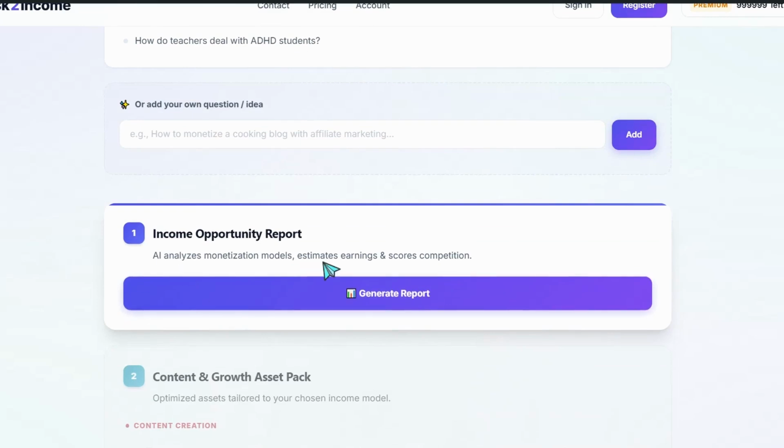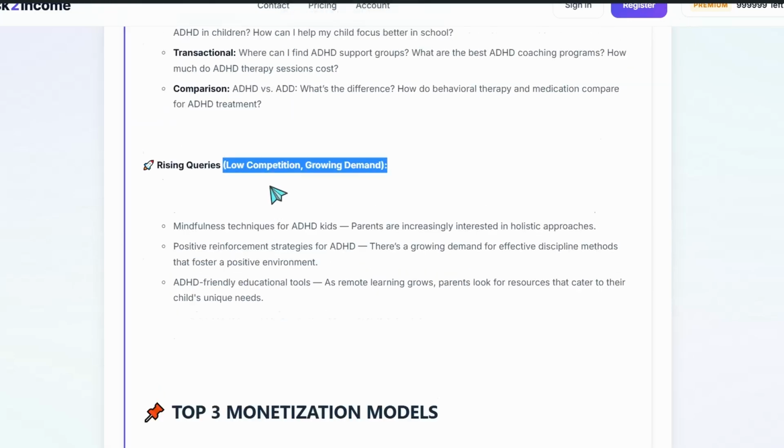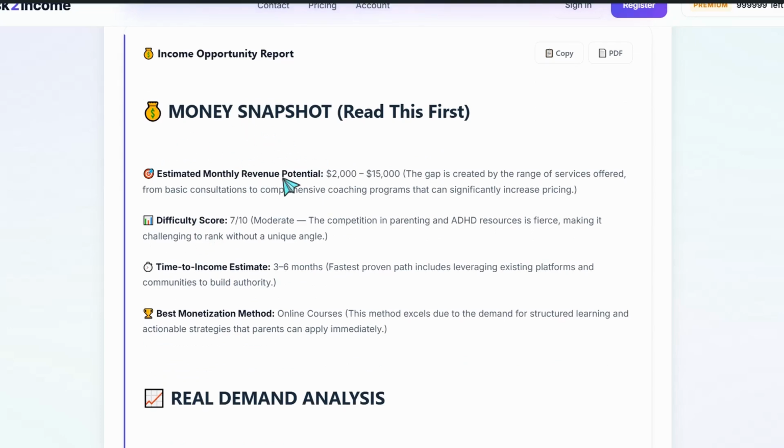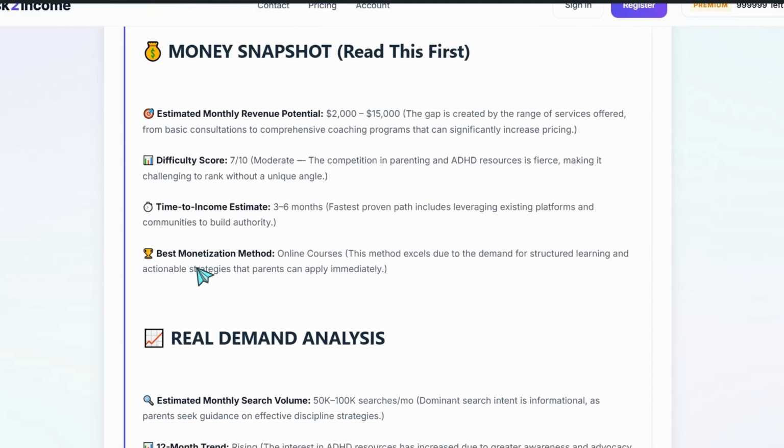This is a golden sheet and report here in the Ask to Income tool. Then when you click over this one, generate your report, in just a few seconds, about 30 seconds, you can find an amazing report like this one. Here, the monthly snapshot, read this first, estimated monthly revenue potential. Difficulty score moderate. Time to income estimate 3 to 6 months. The best monetization method right now regarding this question itself, the online courses.